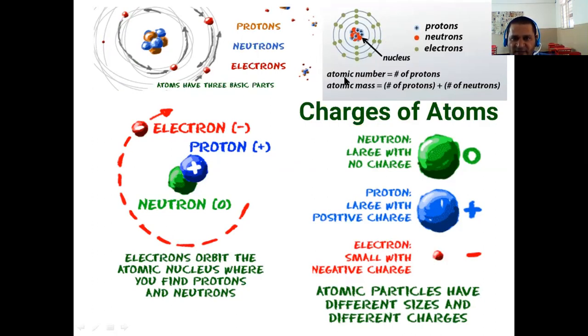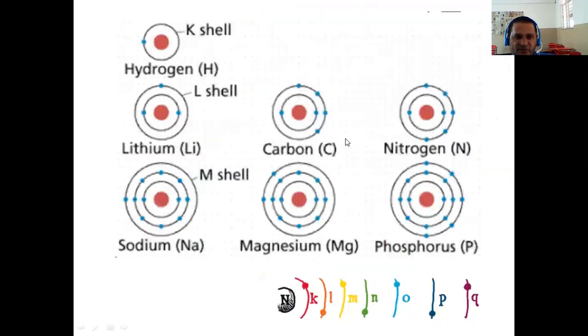For an atom to be balanced and stable, remember the number of protons is equal to the number of electrons. What is atomic number? Atomic number is either the number of protons or the number of electrons. If these two are balanced, meaning they are in the same number, then the atom is said to be neutral and stable.